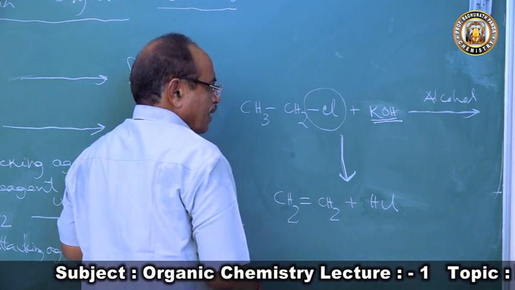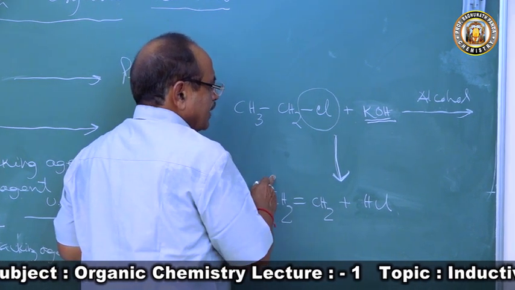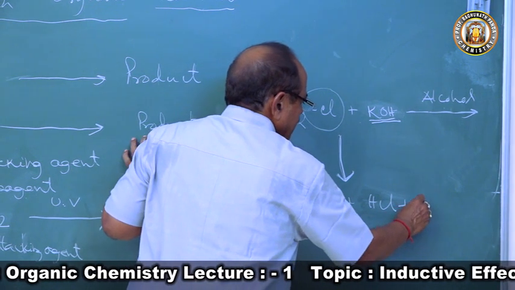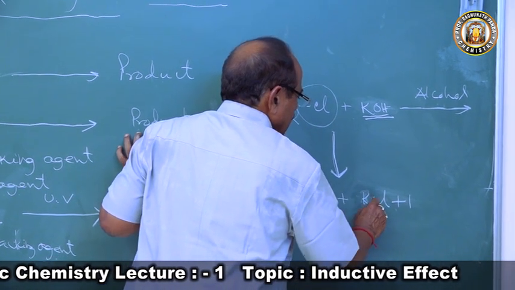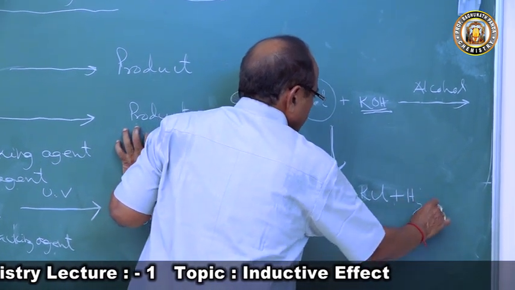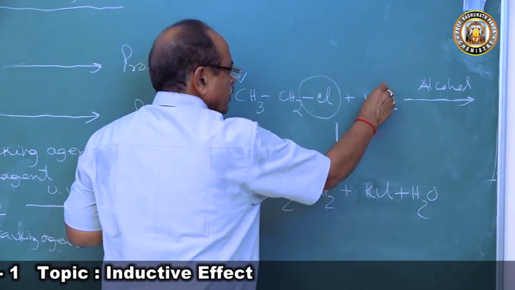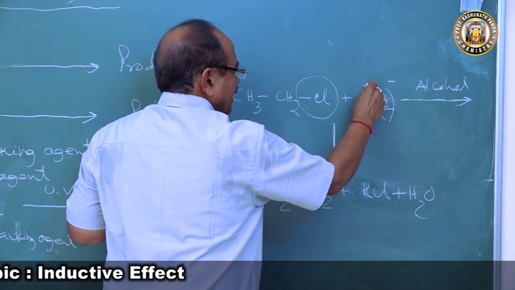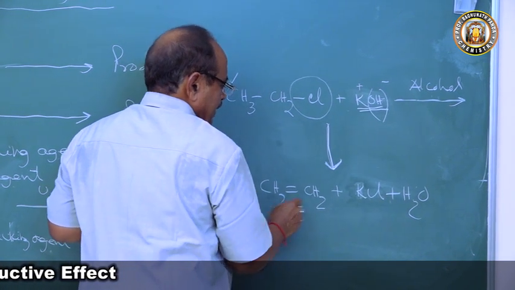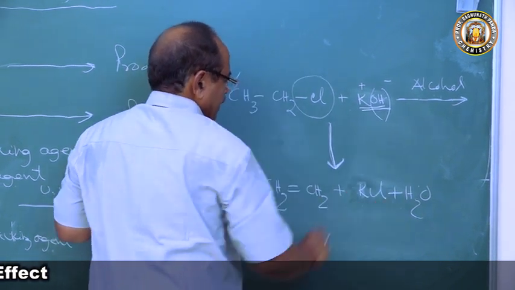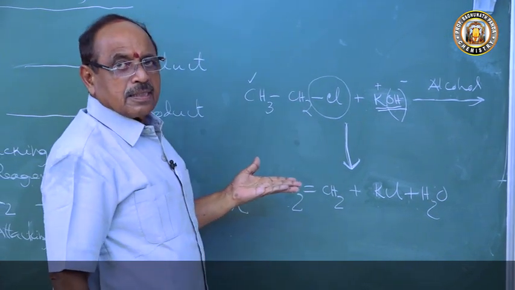We get another product, KCl, and the other product is water. One hydrogen goes from this place and joins with OH, so OH gets separated, K remains, and you get ethylene, KCl and water.